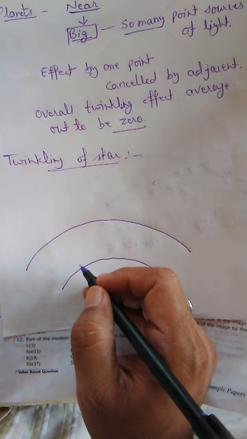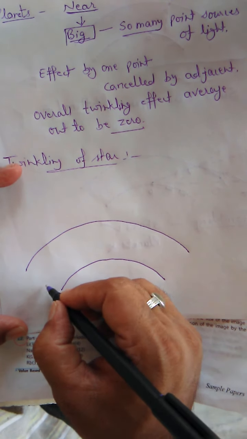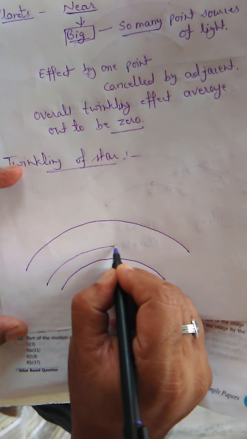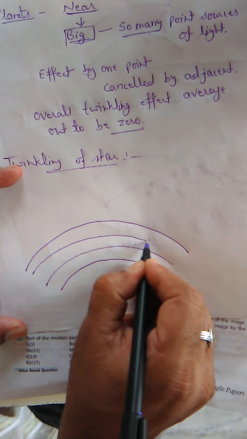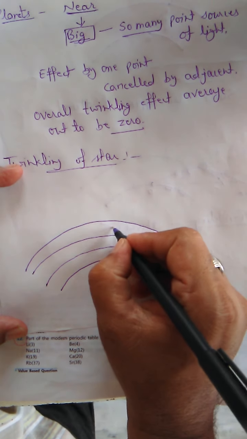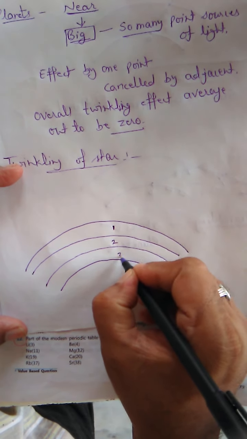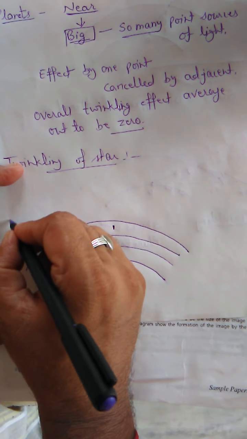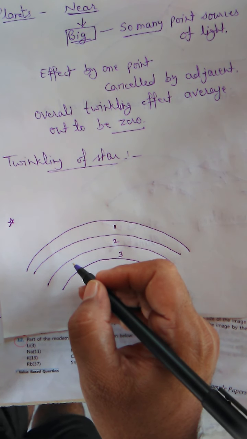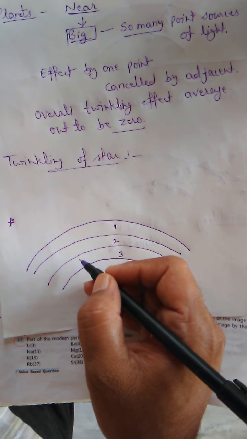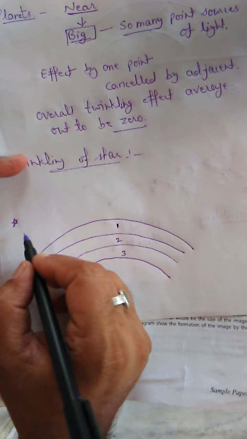So there may be different layers of atmosphere, one layer, two layers, three layers, and they all have different optical densities.